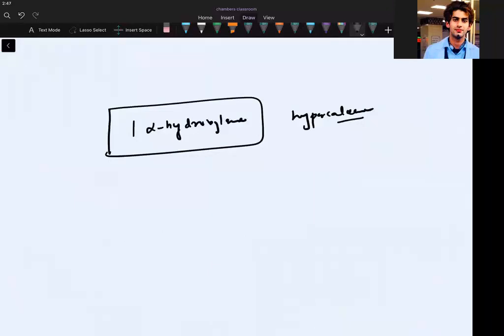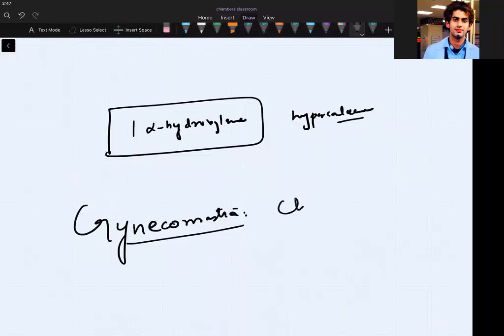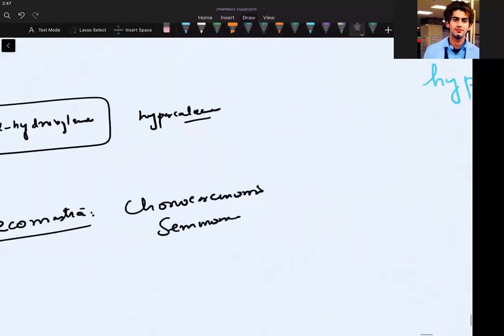Can you tell me any tumor which causes gynecomastia? Anyone? Can you tell me a carcinoma causing gynecomastia? I hope you know gynecomastia. So gynecomastia is seen in choriocarcinoma and seminoma. So which substance are they secreting, by the way? Human chorionic gonadotrophin, HCG. Okay, guys, please read the things.